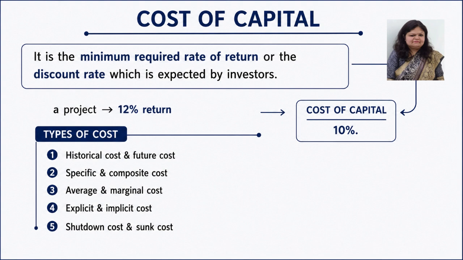The last cost is called shutdown cost and sunk cost. Shutdown cost is that cost which occurs to a business while the business is temporarily shutting down, like your strike cost, like your lockout cost. Sunk cost is that cost which is not for temporary shutdown of the business. It is when your business is sunk and the whole cost cannot be recovered. It is the cost which cannot be recovered.